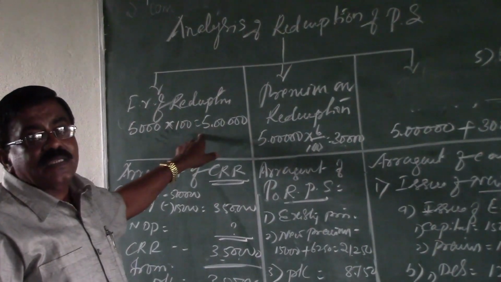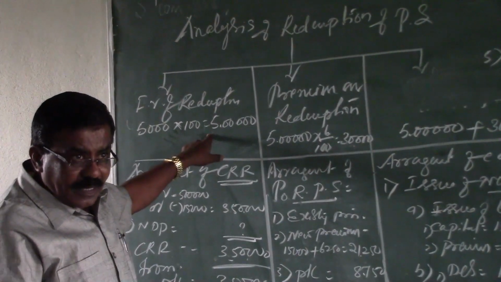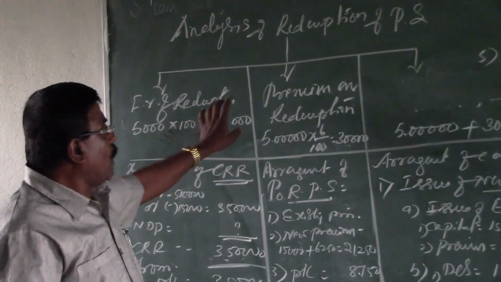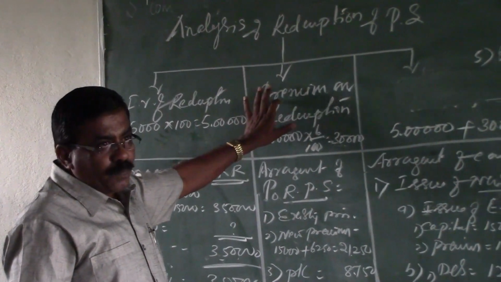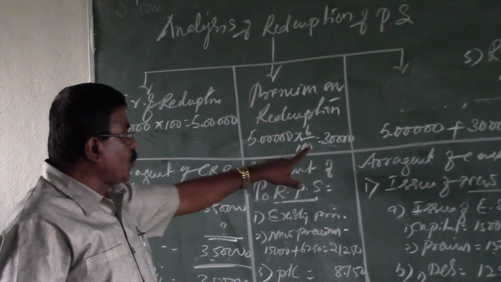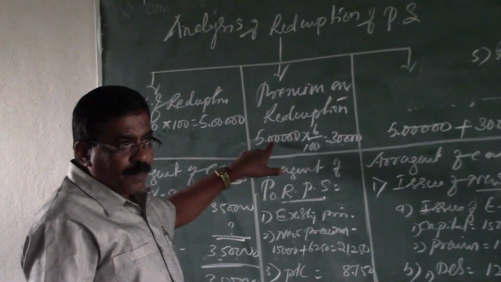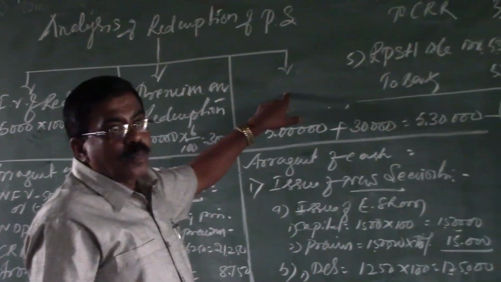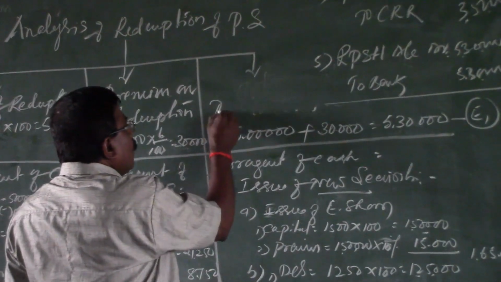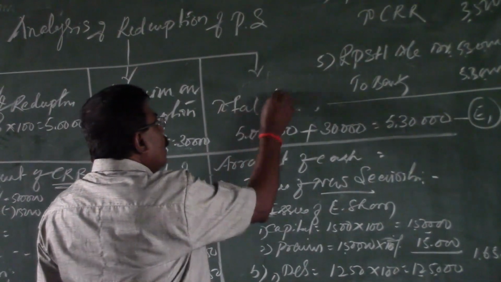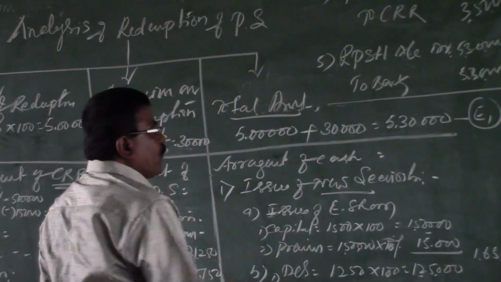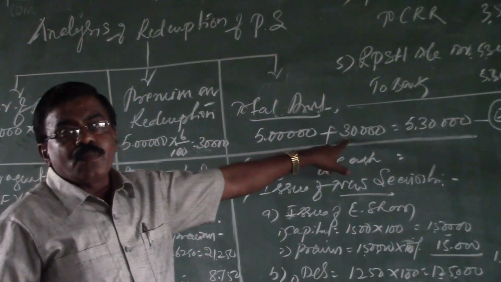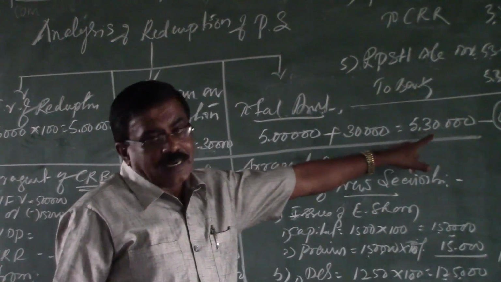Even though the shares are partly paid or calls in arrears are there, first of all we have to take up the full face value here as stated in the value number 1. And the second is calculation of premium payable on redemption, that is usually given in terms of a percentage. It is to be applied on the total face value payable, and finally we have to calculate the total amount payable to the redeemable preference shareholders, that is nothing but the face value on redemption and the premium on redemption, both are here 5,30,000.